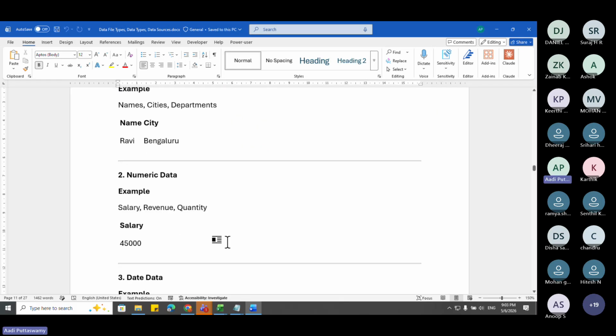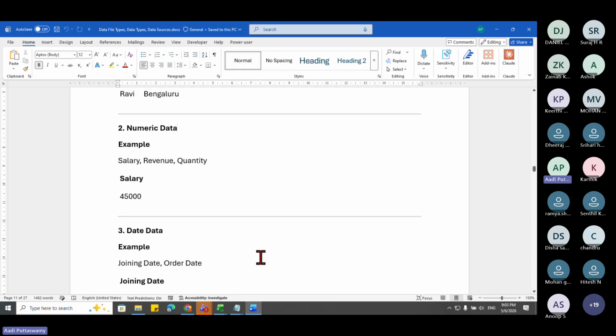Coming to numeric. Numeric means we have various data types in this. So it can be integer, it can be byte, it can be long, it can be decimal. There are various different types. For example, you want to store the salary. So I can store the salary in numbers.